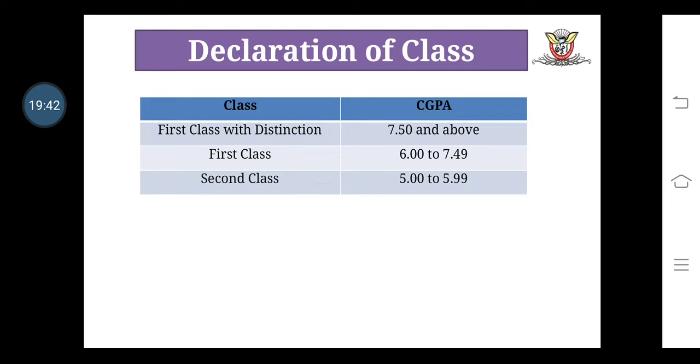If a student obtains a CGPA in the range from 6 to 7.49, then we say this student is first class. If a student obtains a CGPA in the range from 5 to 5.99, then we say this student obtained second class.